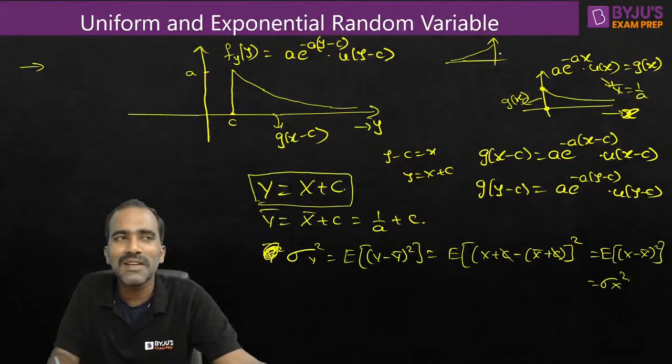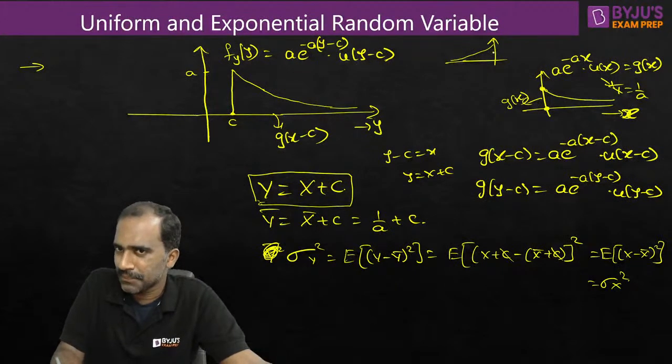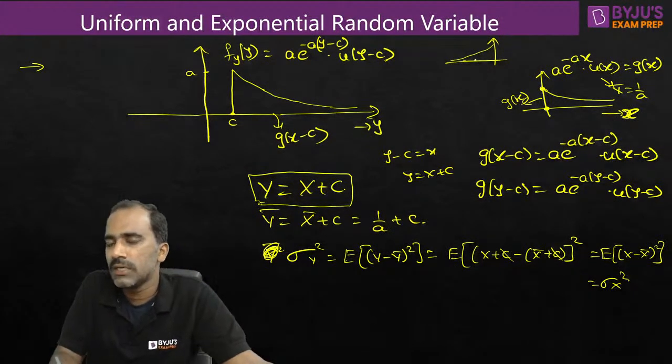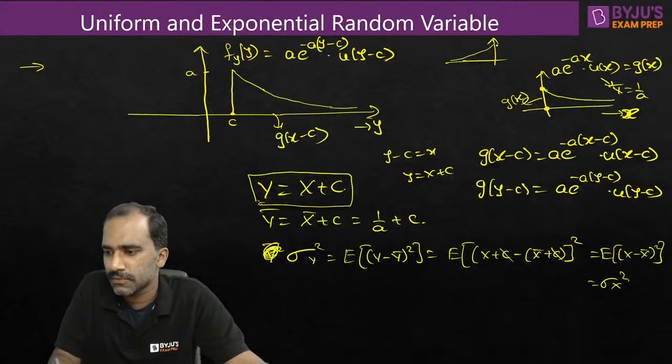Like this, if you keep on analyzing, we'll have many graphs. But you can take it as homework and try to figure it out. For this graph, try to figure out the PDF, and try to figure out the mean square and variance values. Once you figure it out, if you want confirmation about the answers, you can post it in the group. I can help you out.